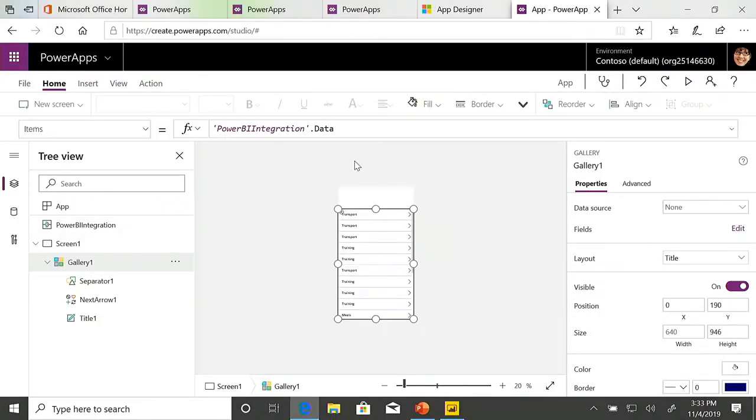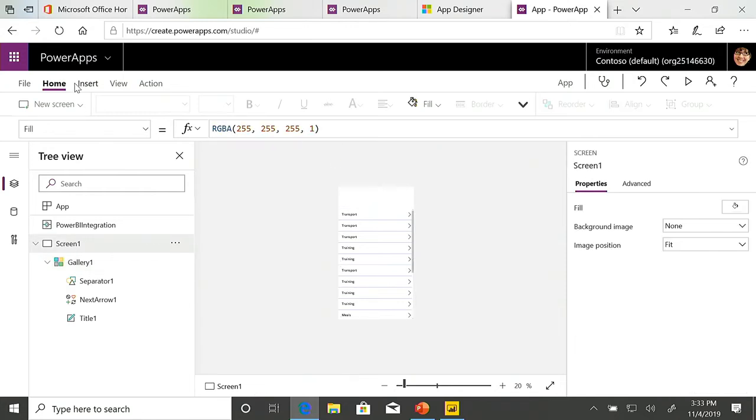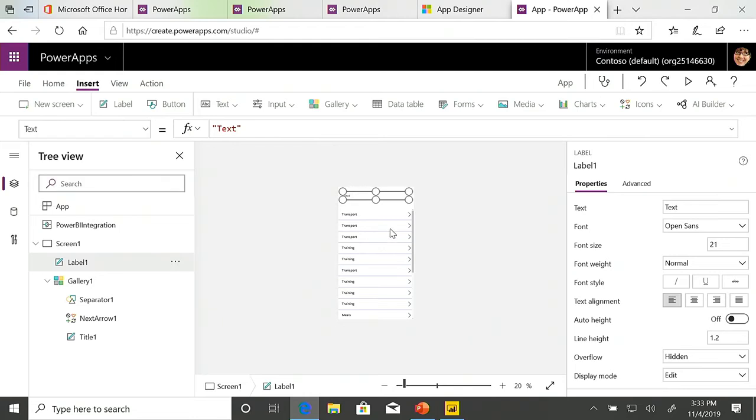So what I'm going to do, let's just add a heading to this app. Insert a label. I just want this to display at the top of the screen. And I'm going to call this expense app. Come down, just center the text, and increase the size, and make it bold.